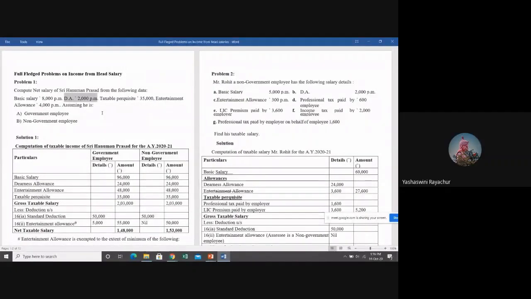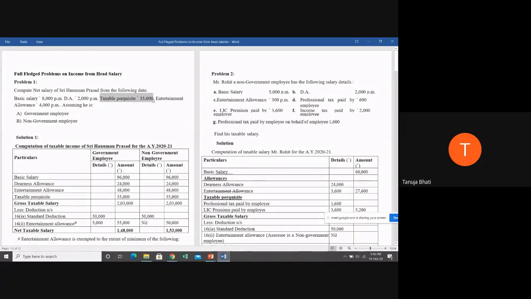Students, I require a quick reply from you all since we have already covered these in our previous lectures. So tell me, is DA allowance 100% taxable or exempt or partially taxable? 100% taxable, ma'am. That is why for DA allowance we have taken 2,000 into 12, which is nothing but 24,000. Okay, and it is taxable in both cases, government and non-government.